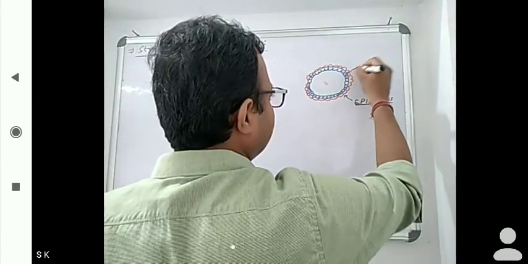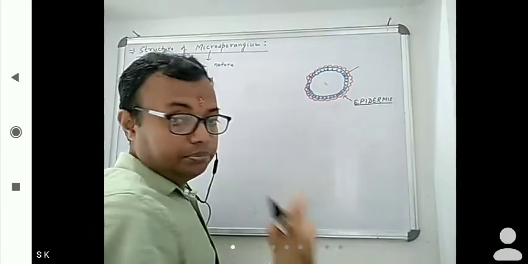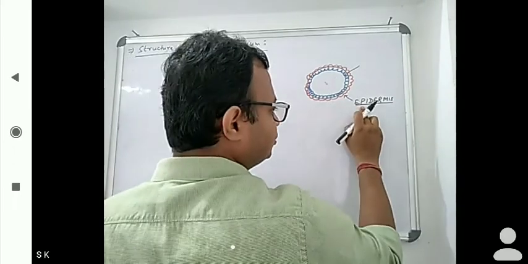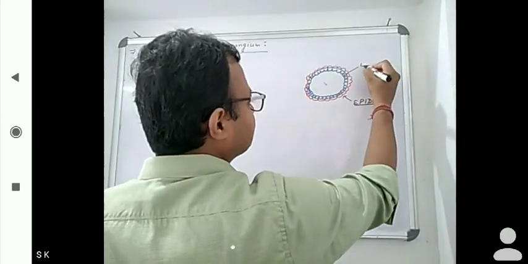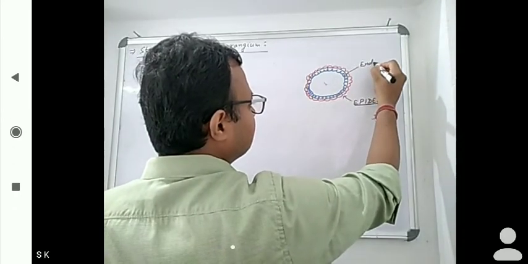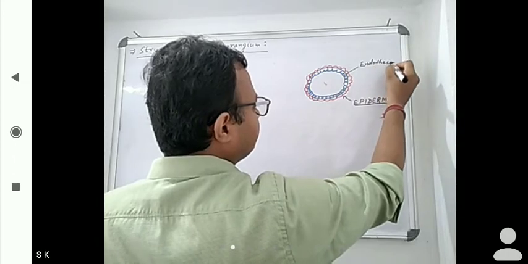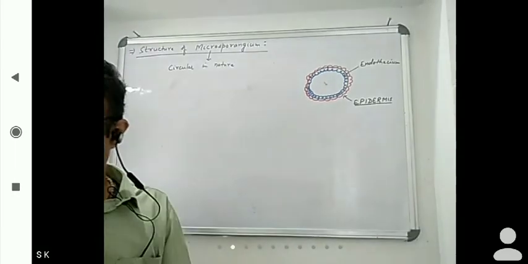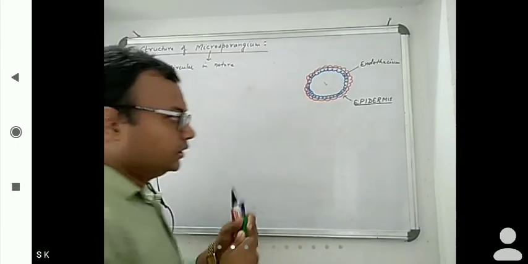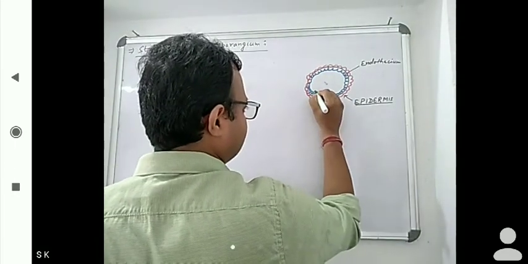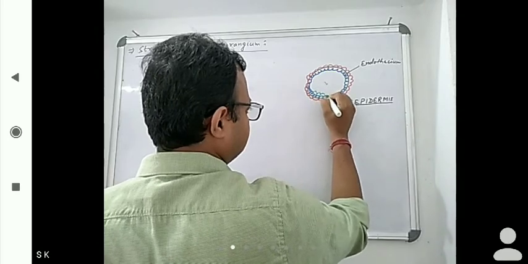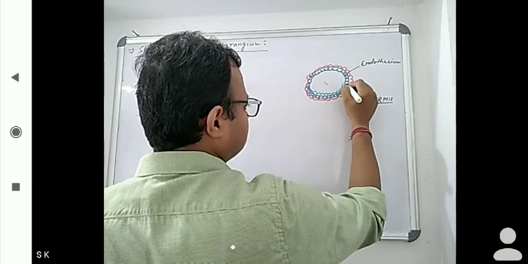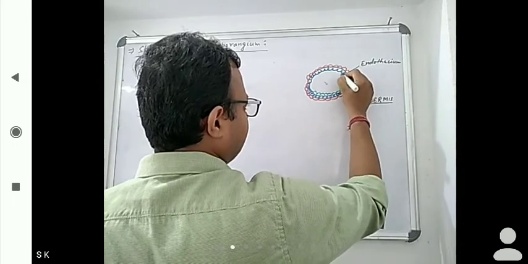So the second one is, put emphasis on that, from outside we are going inside. Outermost is epidermis, then the second one is endothecium, then 3 to 4 layers are there, sometimes 1 to 2 also.